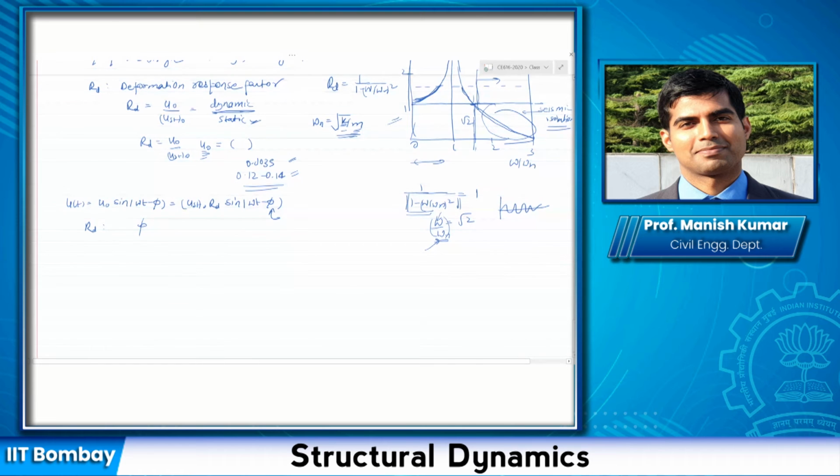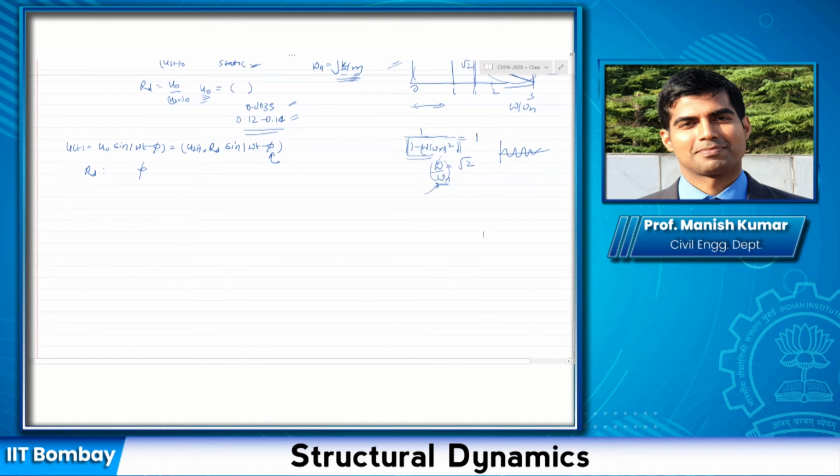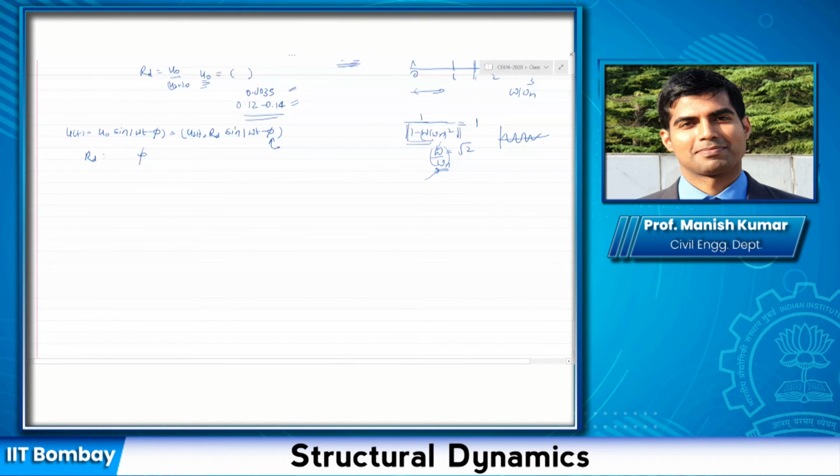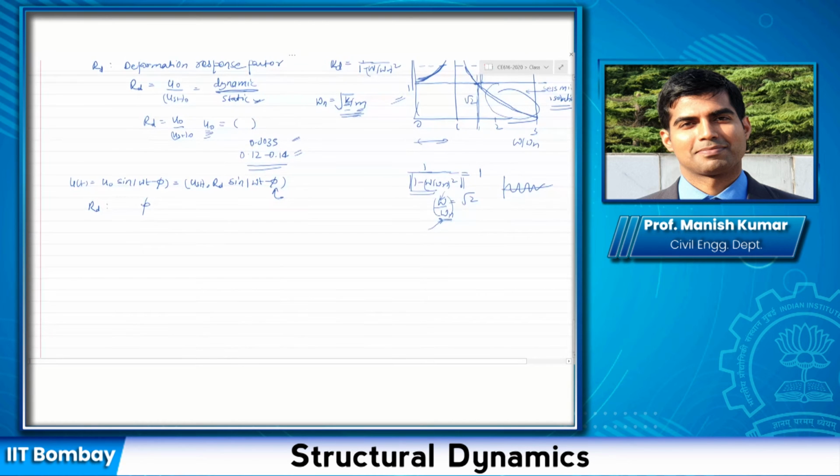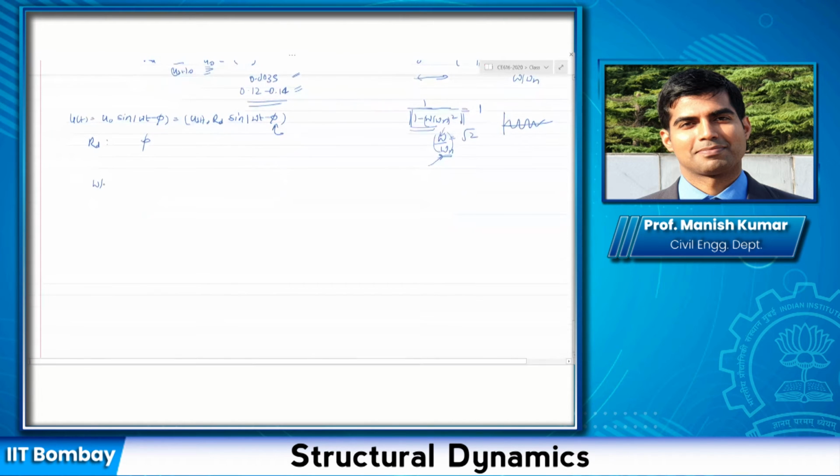So let us go ahead to another case. Let us talk about a specific case here, a case when omega by omega n is equal to 1, and see what happens. Remember that we said the resonant frequency is defined as the frequency at which the response is maximum.